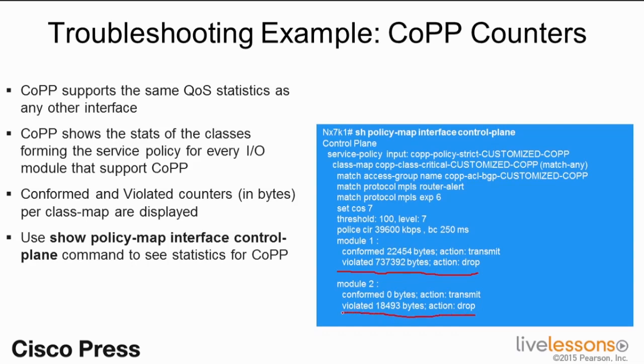Sometimes, depending on your environment, you need to modify the CoPP policy, and in the security section, I have examples on how to monitor CoPP policy. But here, it's important to call out, we can see different CoPP information, control plane policing events that are happening based upon the policy of a given class. So this is the amount of traffic that is conformed, and I'm going to actually permit or transmit that traffic. And then a violation based upon my policy, I'm going to go ahead and drop that information.